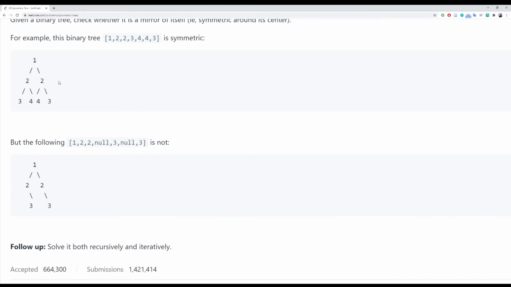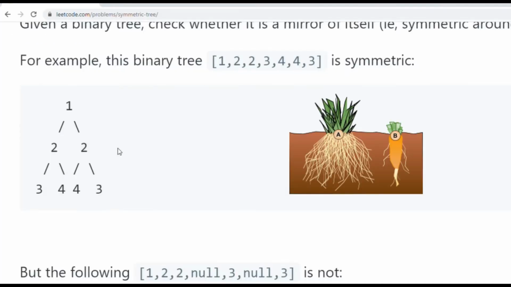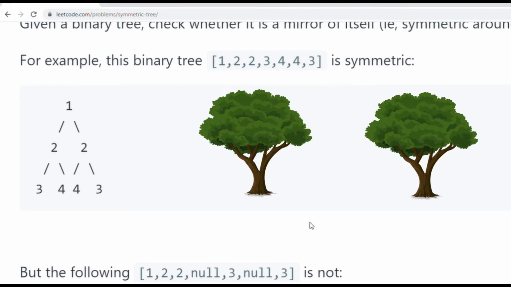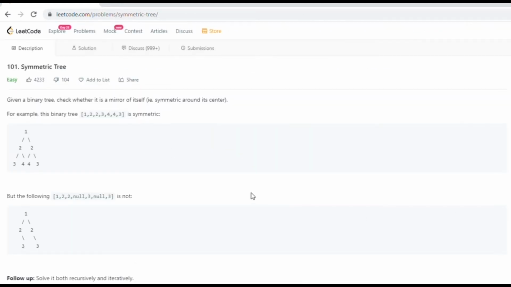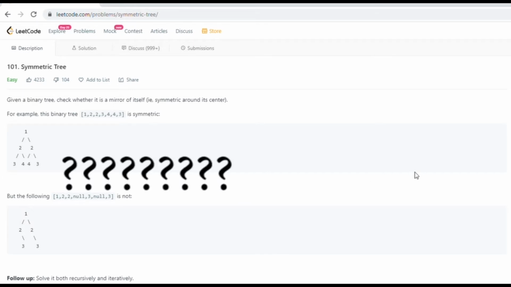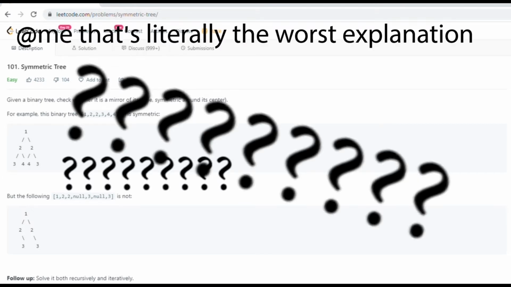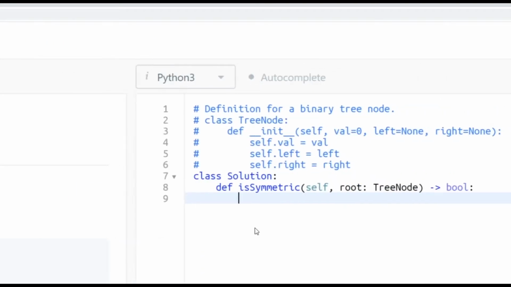Step 4. Now imagine you're a computer and you have to solve this problem. Personally, for this question, if I were a computer, I would simply look at the two children, compare the values of the roots, and then assess whether these two trees are mirrors of each other. Now that's a little vague, but if you narrow it down to a recursion problem, it might be a little more clear.